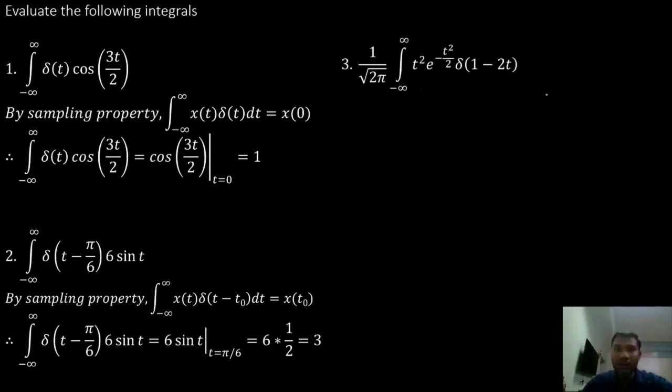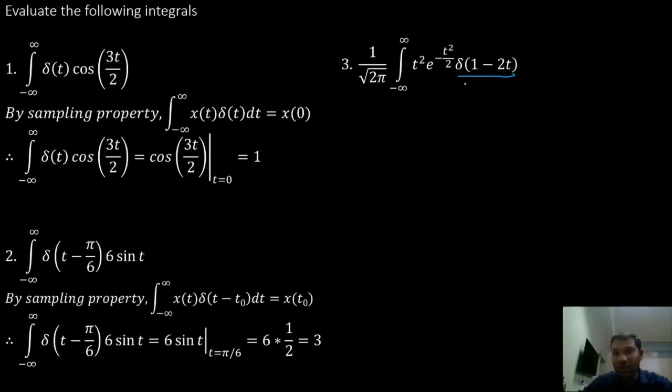Next, this is the final integral we're going to evaluate based on the properties of impulse functions. We are given 1 by root 2 pi, integral from minus infinity to infinity of t square e power minus t square by 2 delta of 1 minus 2t. So we have to get this into some standard form. There is a multiplicative factor of 2 here for t. To get this into standard form, we should not have any multiplicative factor for t.